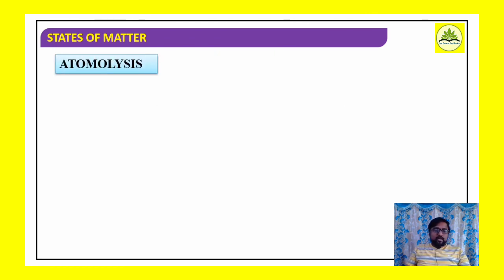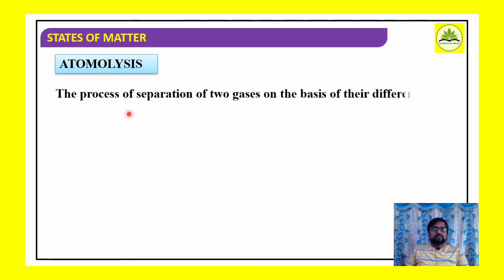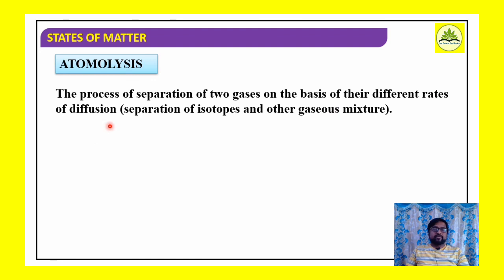Then atmolysis. Atmolysis is the process of separation of two gases on the basis of their different rates of diffusion. Separation of isotopes and other gaseous mixtures can also be referred to as atmolysis, which is one more application of Graham's law of diffusion.